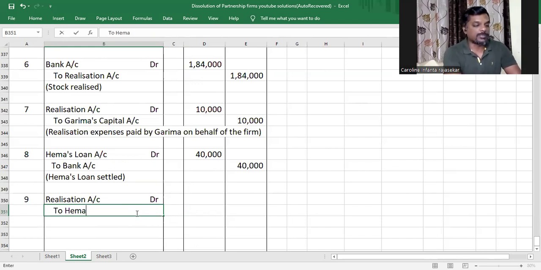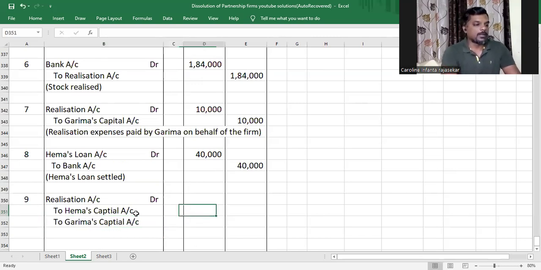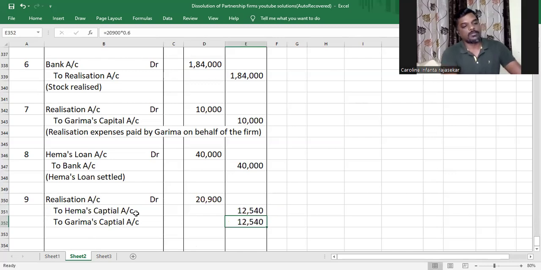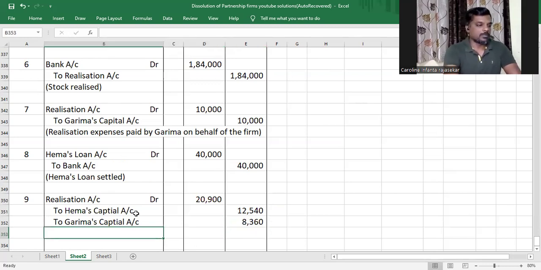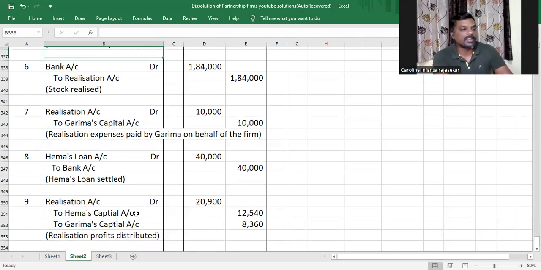Only when it is a loss, partner's capital will be debited. When it's profit, it will be credited. Hema's capital to Garima's capital. 20,900 split in the ratio 3:2. Realization profits distributed. All right, my dear children.